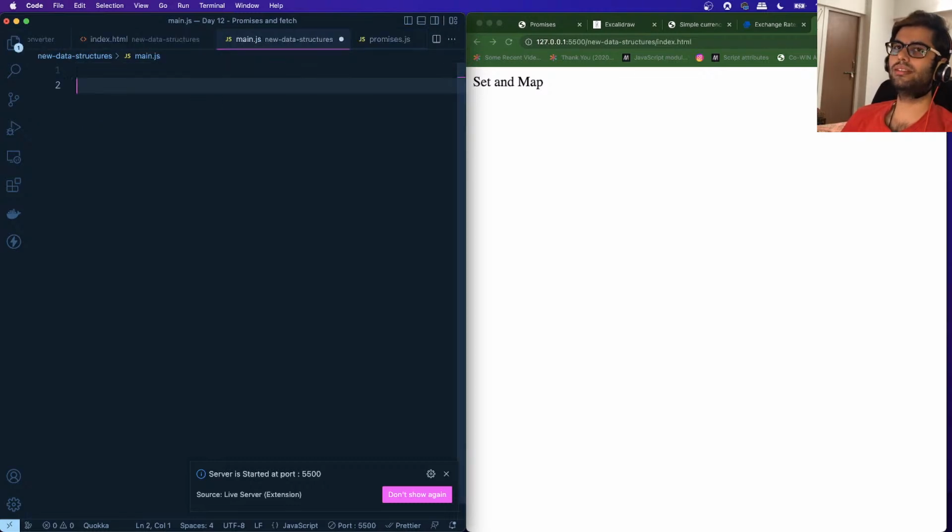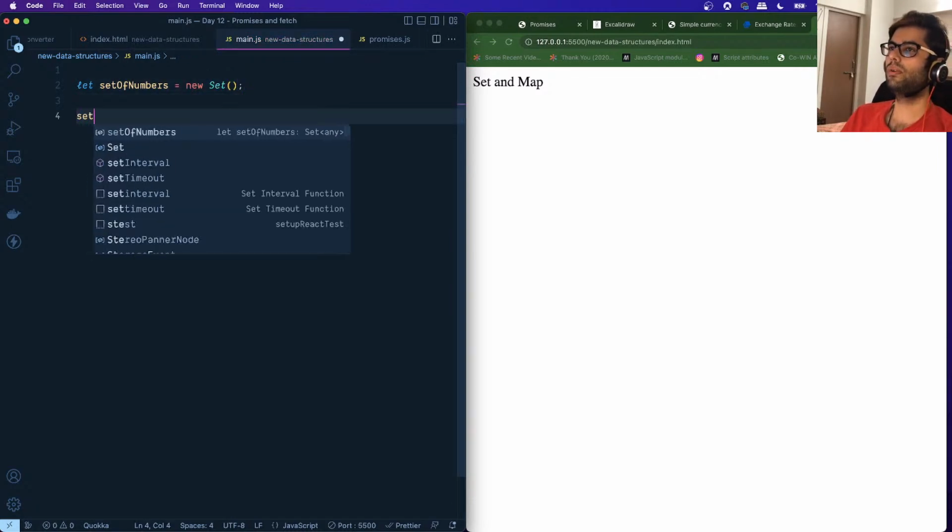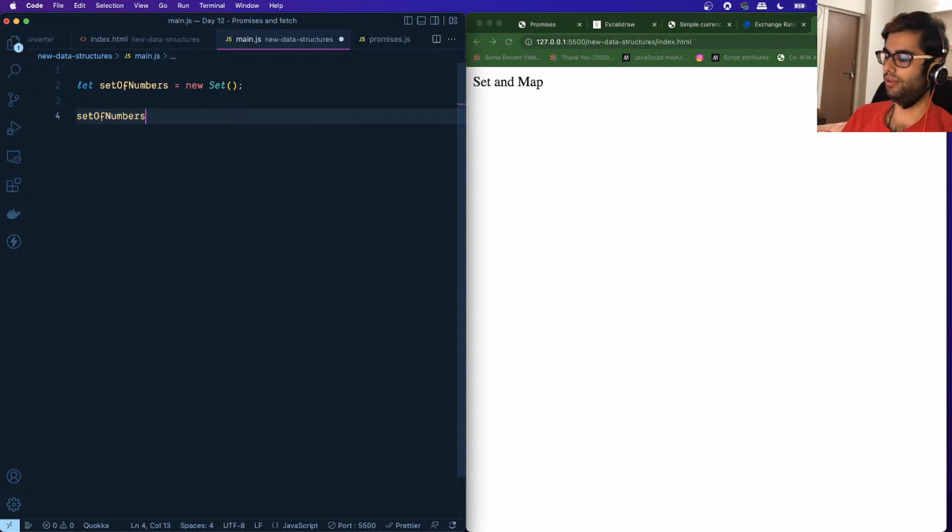So what this allows us to do is that it allows us to store unique values. So for example, let's create a new set over here. So let set of numbers equals new set, like this. And then when we want to add a new value to a set, we can make use of the add function.